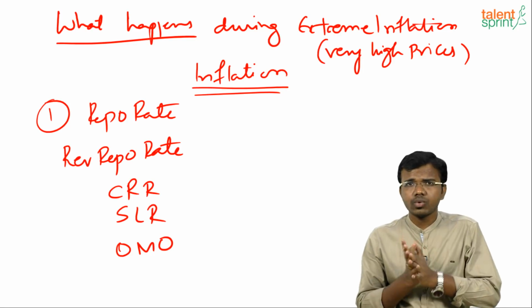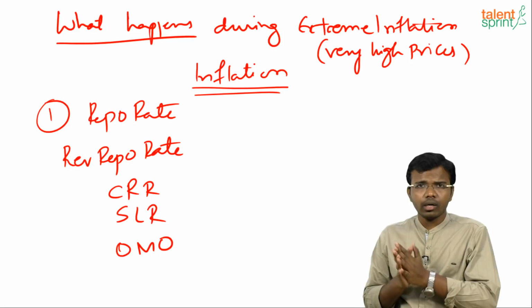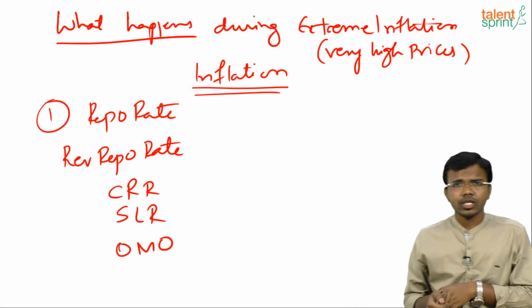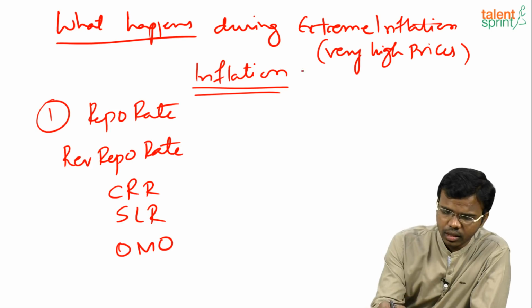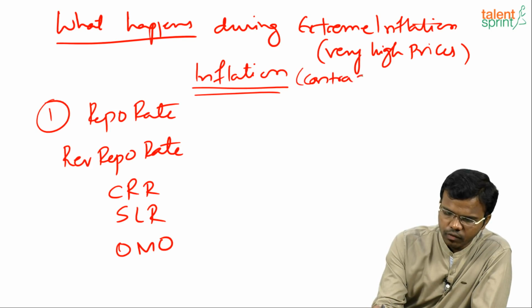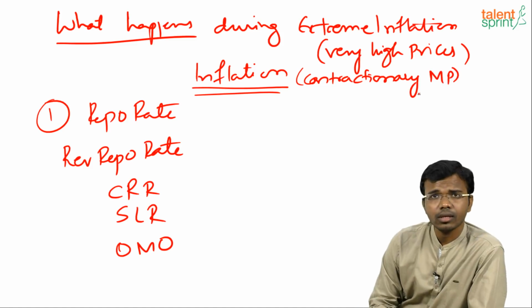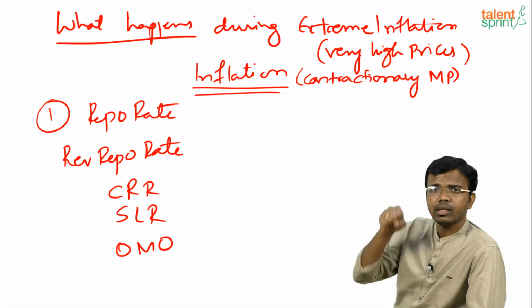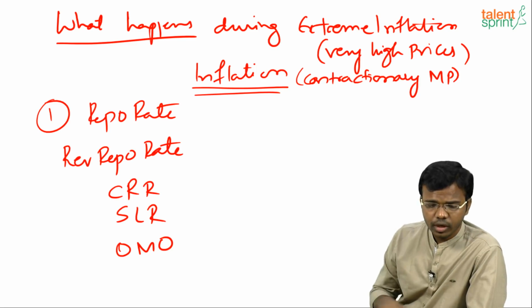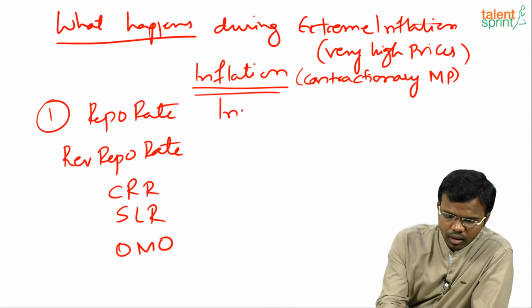So RBI has to enter into the market through its monetary policy, and it has to go for contractionary monetary policy, right? So during inflation it will go for contractionary monetary policy. Yes, it has to stop the money supply or take away the money from the market. So it will obviously increase. Why will it increase?